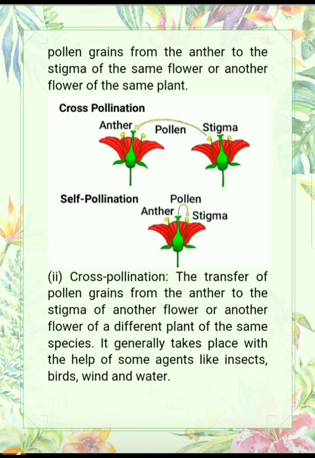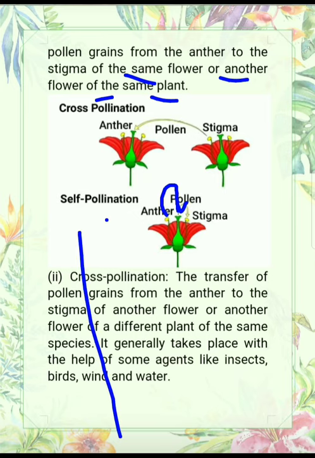What is the meaning of this? See here, this is the self pollination and this is the bisexual flower, means male and female both sex organs are present here. So in this case, pollen grains are transferred from its anther to its stigma. इसके anther से इसी के stigma पे जा रहा है, that is known as self pollination. This is the first part, and in the other part it says another flower of the same plant.